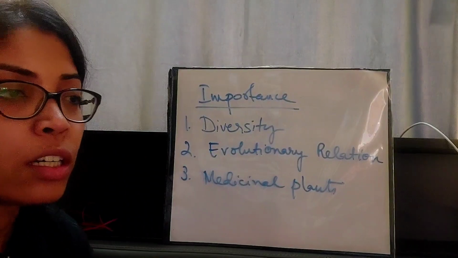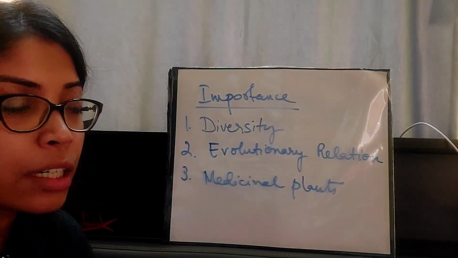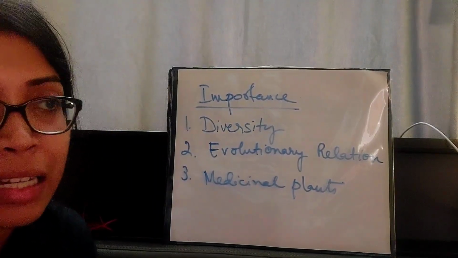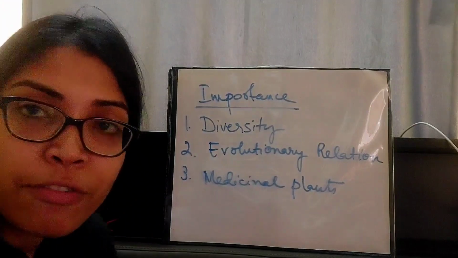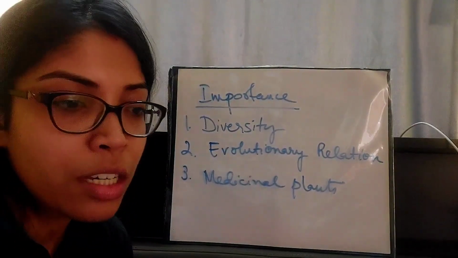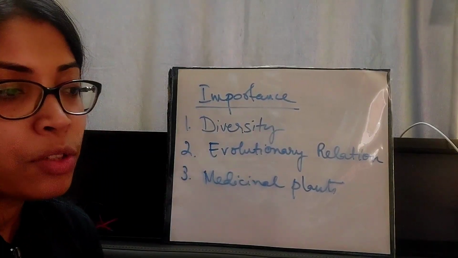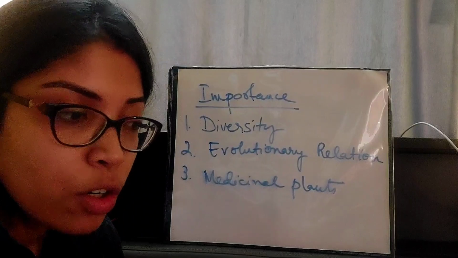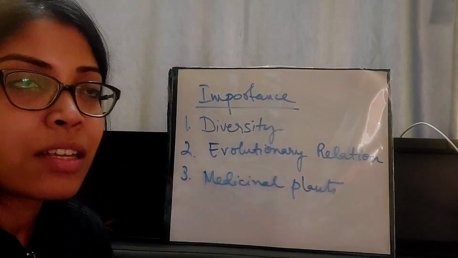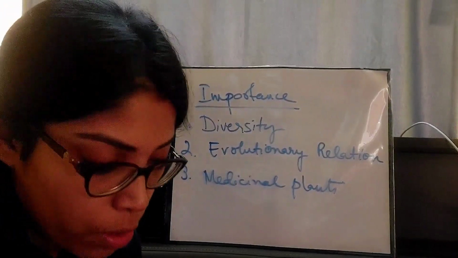If we don't have proper knowledge about all the characteristics and significances of the different plants, or even bacteria and fungi, we cannot use them properly. Their utility will not be fulfilled. So we have to get proper knowledge in order to use them properly. And since medicines are very important for us, taxonomy is very, very important.